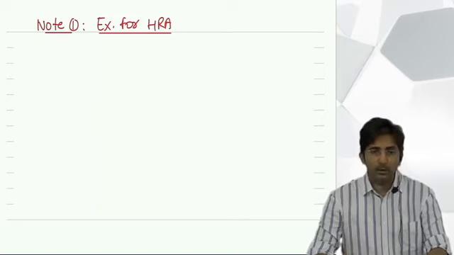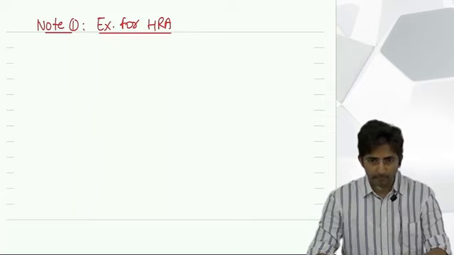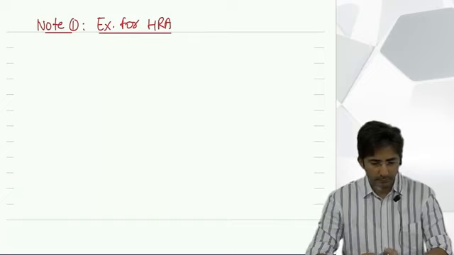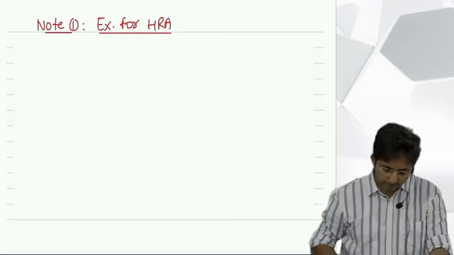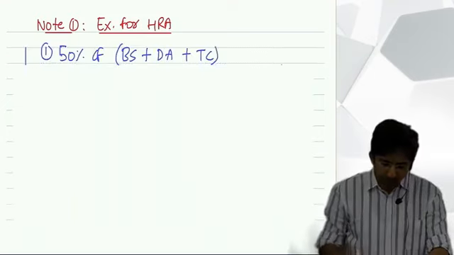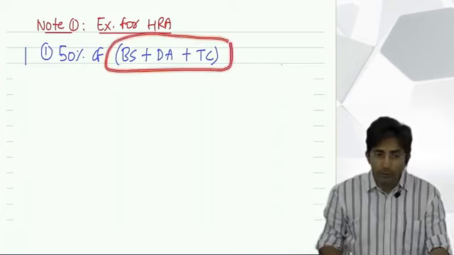Then note number 1, exemption for HRA. Start with the formula. First amount is what? 50% of salary. See how I have written. Tell me why I have written it like this. You forgot, I told you.